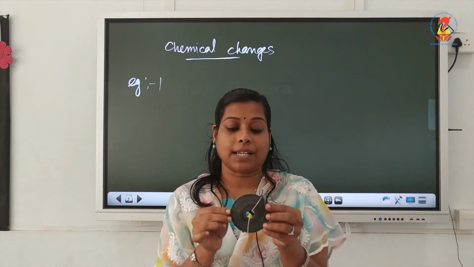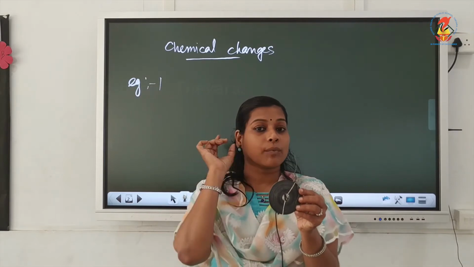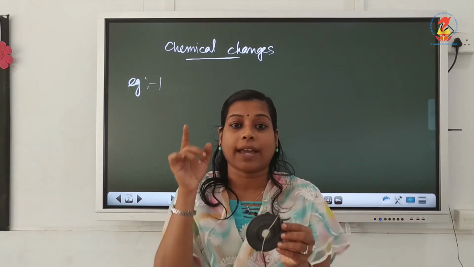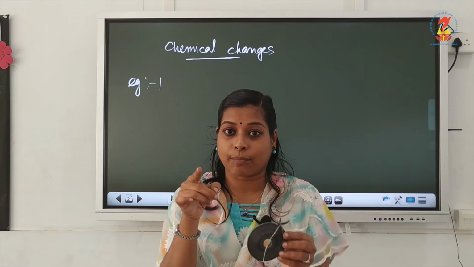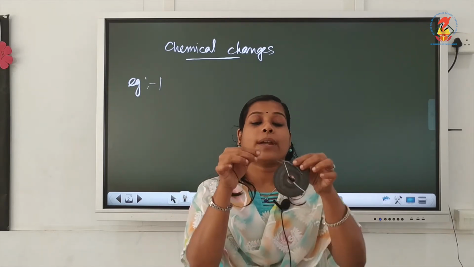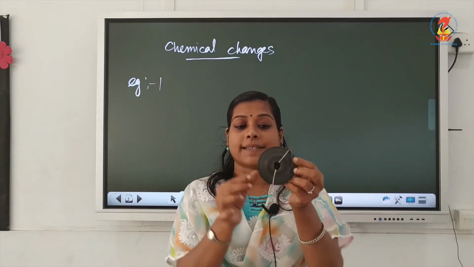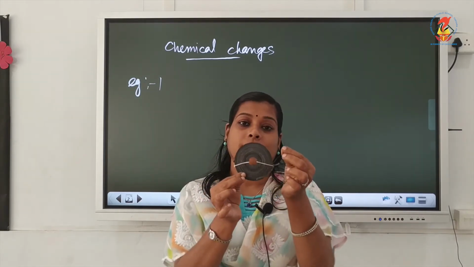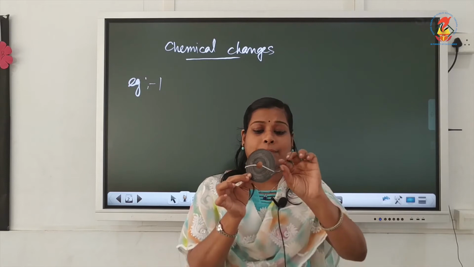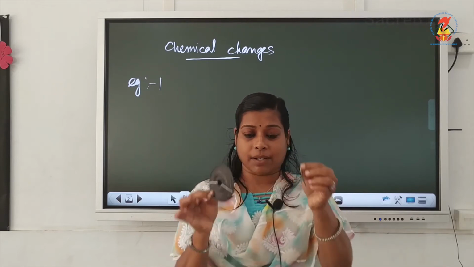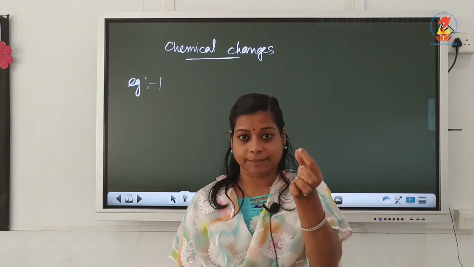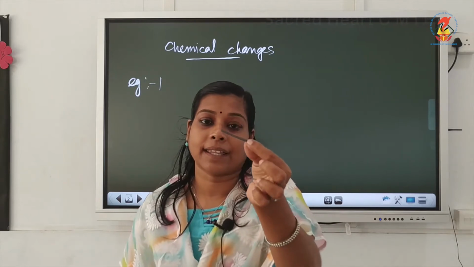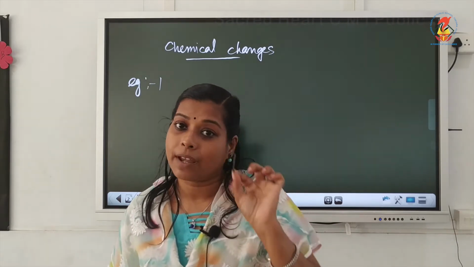It is a metal, just like the ribbon which you use to tie your hair. Do you remember that ribbon? It is also a ribbon, coiled like this. So this is a magnesium ribbon piece, a metal piece. Do you see that?